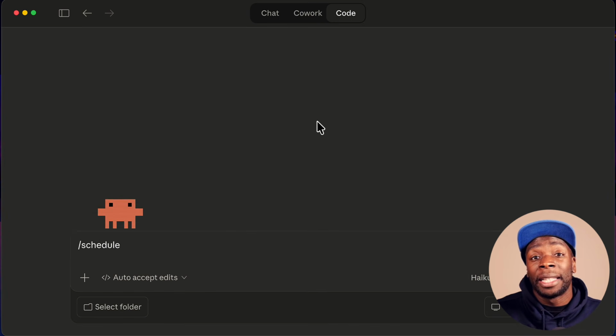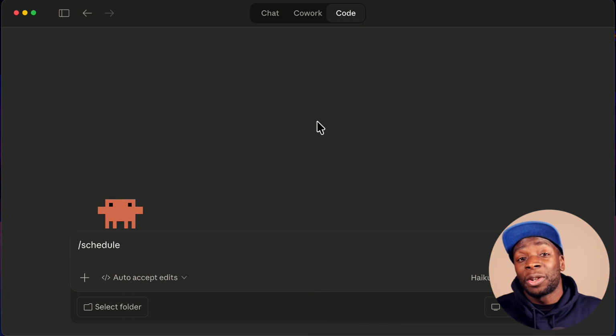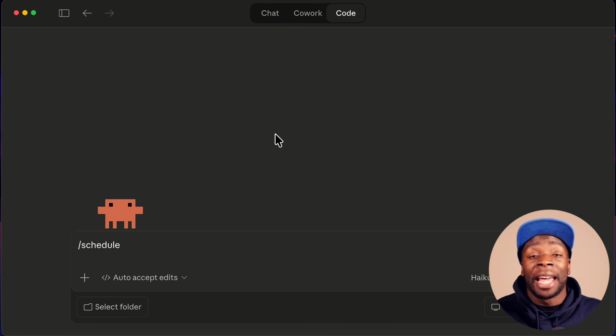So if you schedule a task in Claude Code, that's going to use your local file system, whereas for Claude Cowork, it's going to do it in a sandboxed environment, which is important so you know where to put your scheduled tasks. Now, the benefit of adding a scheduled task inside Claude Desktop is, of course, the task will run forever as long as the computer is switched on and the Claude Desktop app is opened.